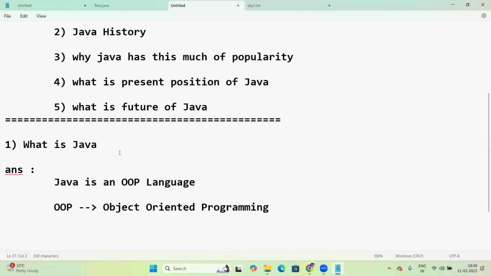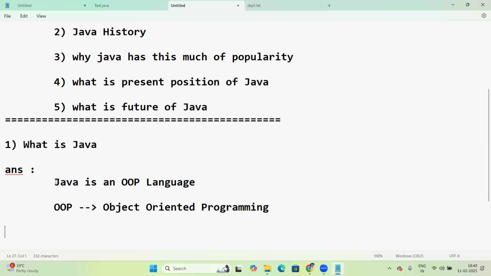So Java is an OOP language. The simple answer is that it's an object-oriented programming language.